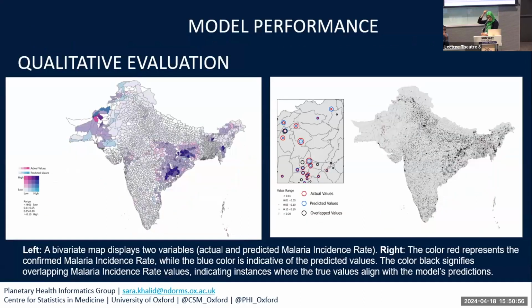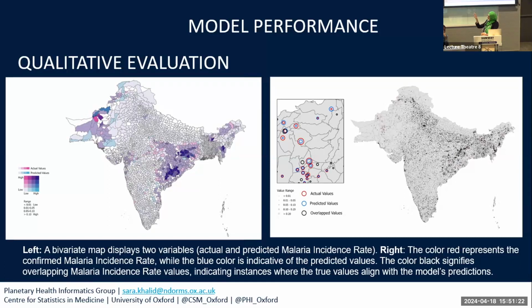In terms of the performance of the proposed model, which was based on a fusion of temperature, vegetation, rainfall, and NDVI, these bivariate heat maps show where high case rates were correctly predicted, in the regions in dark purple, and areas where low case rates were correctly predicted as well.